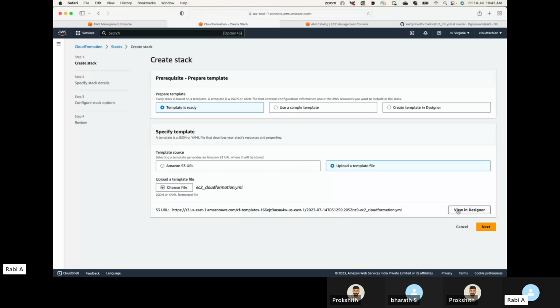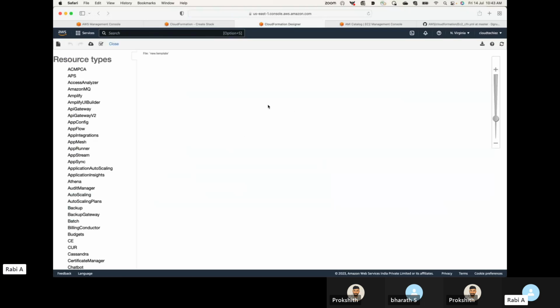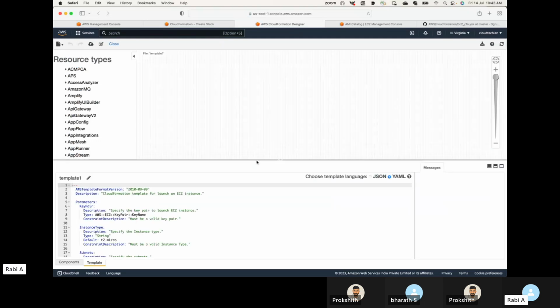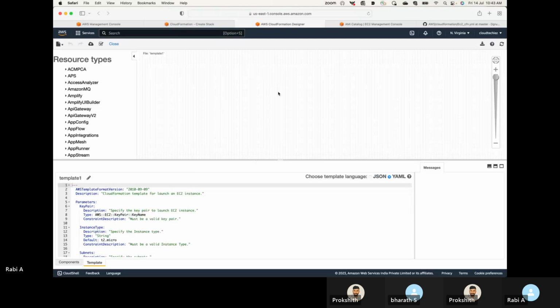All right. Now you also have the option of looking at the architecture. If you go to this designer, CloudFormation will automatically convert that code to the architecture. So here you should be able to see the architecture. Yeah, so here you see. This is the code we have uploaded.